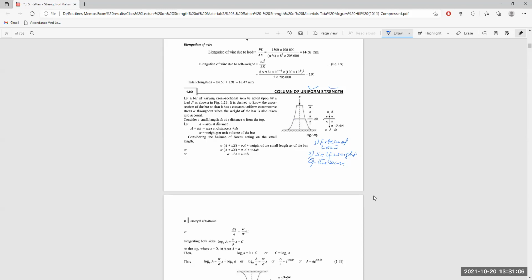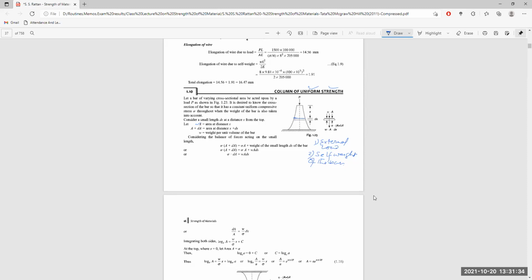At the top side of this particular element, the area is equal to A. At the bottom side, even in that elemental distance, it has increased to A plus dA. So A is the area at a distance x and A plus dA is the area at a distance x plus dx. Now, the weight per unit volume of the bar.